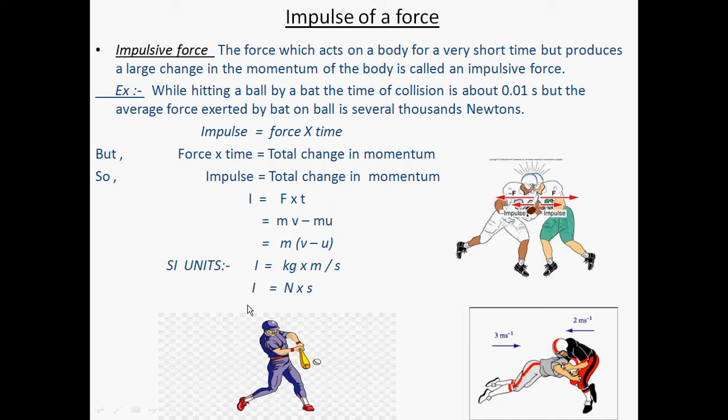Impulse can also be expressed in newton second. The newton has the unit kg meter per second square, so if we write kg meter per second square times second, one second cancels. In this way, the unit can be kg meter per second or newton second.